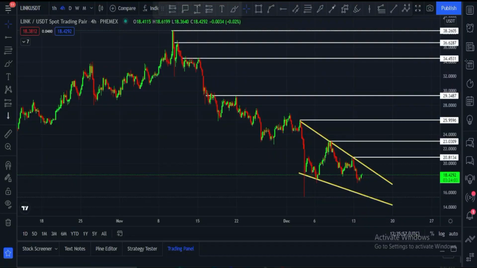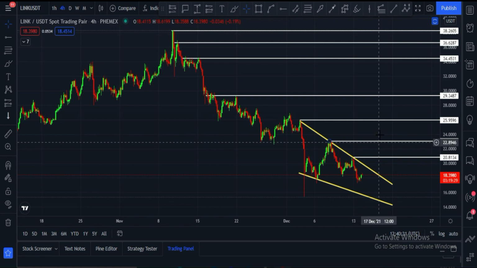Let's dive into the content. This is first chart. This is LINK USDT pair 4-hour chart. And currently Chainlink is at $18.38 right now, and it is in this falling wedge. It is a bullish pattern, but for this it has to break this horizontal resistance of $20. After that, $23 will be our second target and $25 will be our third target.